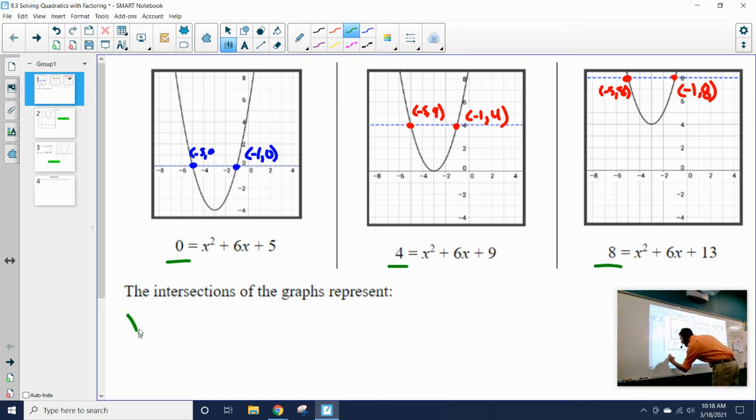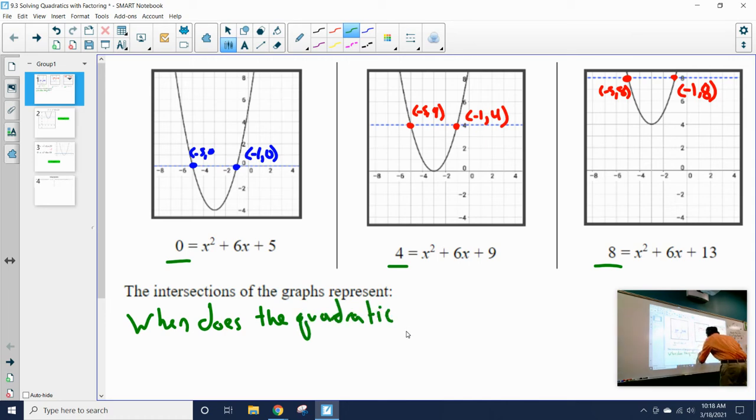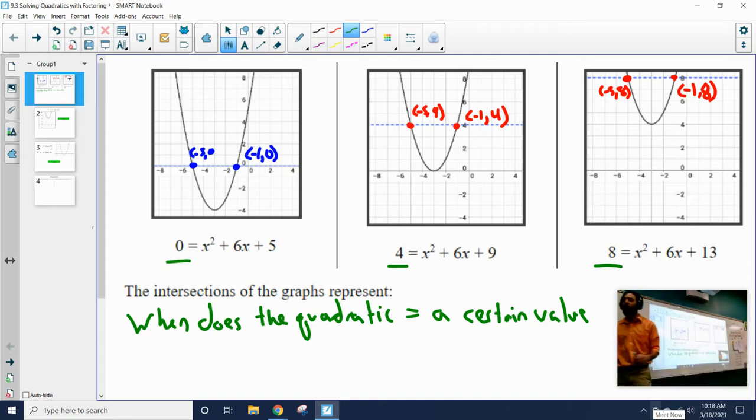So it's asking us when the quadratic equals a certain value. If you want to figure out when a quadratic equals 29, we would have the equation of that quadratic equal 29, and then you just have to solve for that intersection.